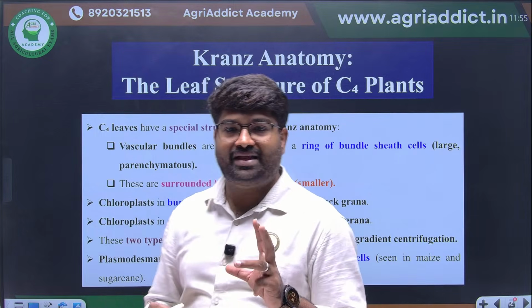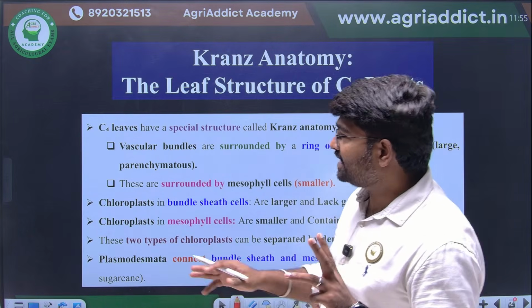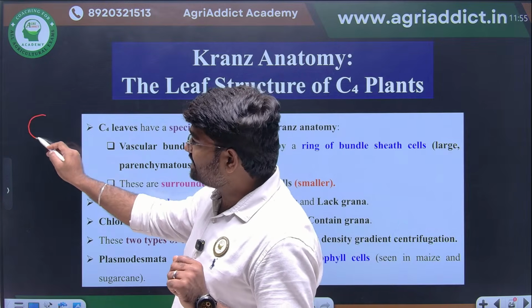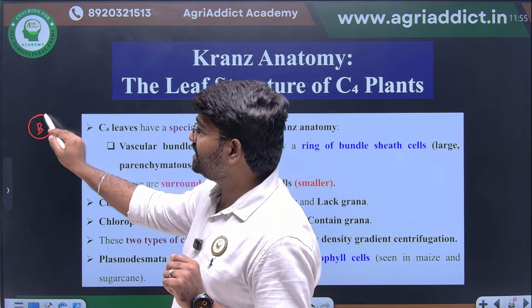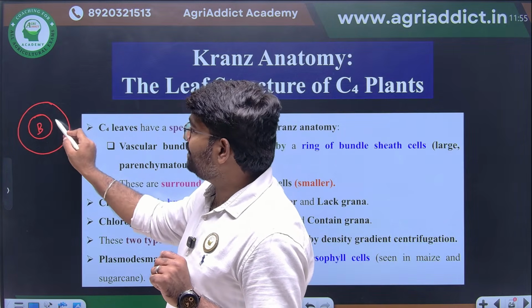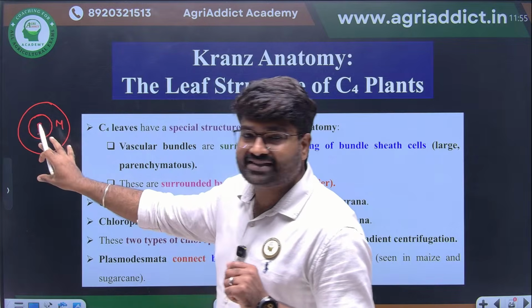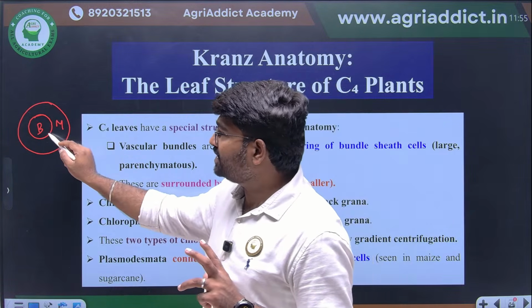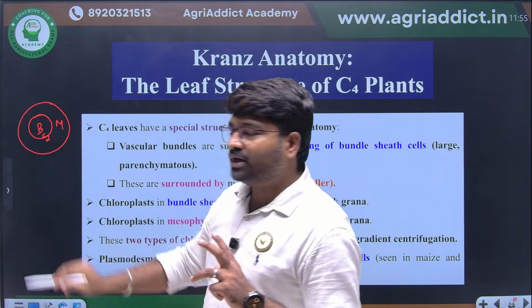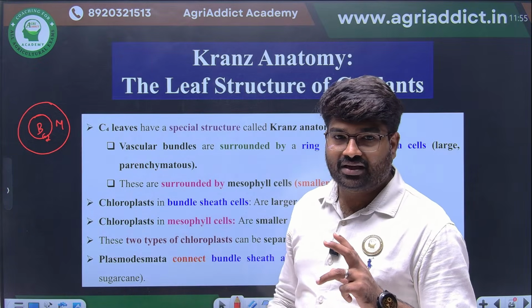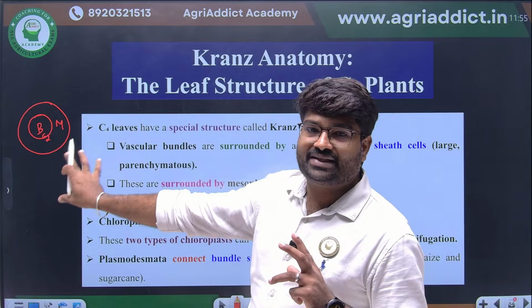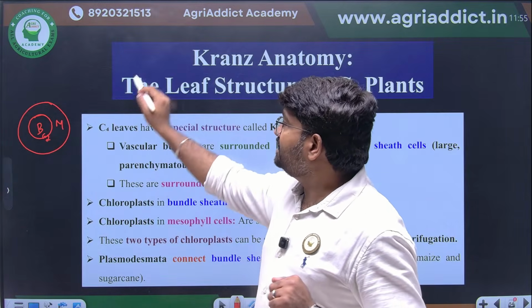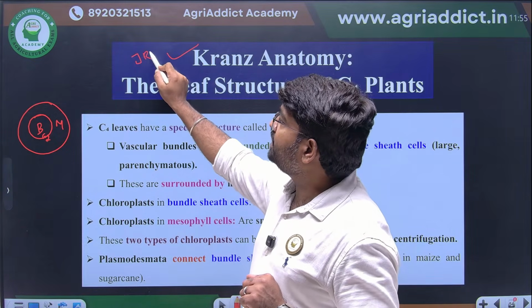Kranz anatomy means the bundle sheath cells will be enclosed by mesophyll cells. Why it is like this: to efficiently increase the concentration of CO2, particularly in the bundle sheath cell. This arrangement of chloroplasts is known as Kranz anatomy. This they have asked in JRF 2023.